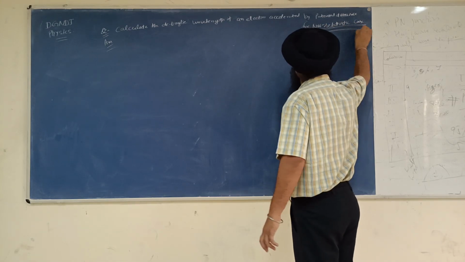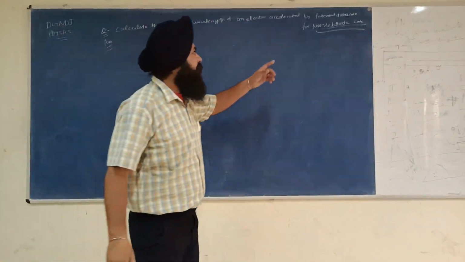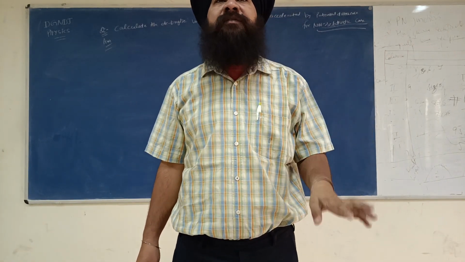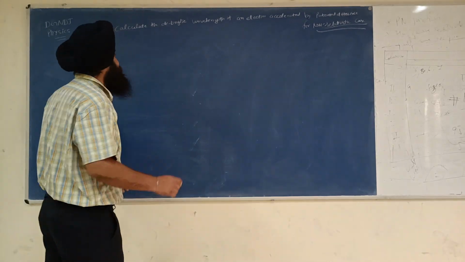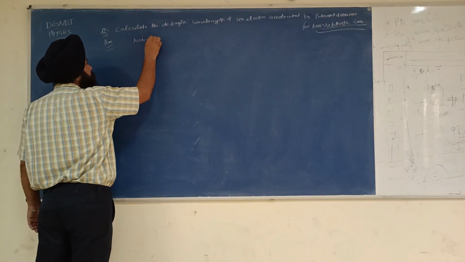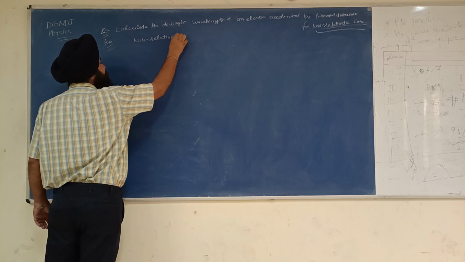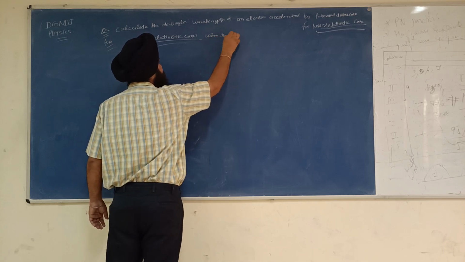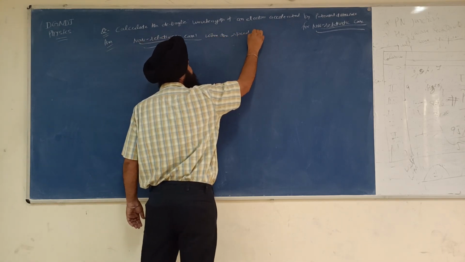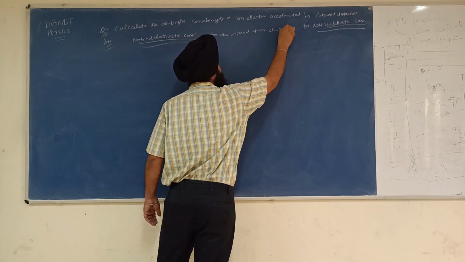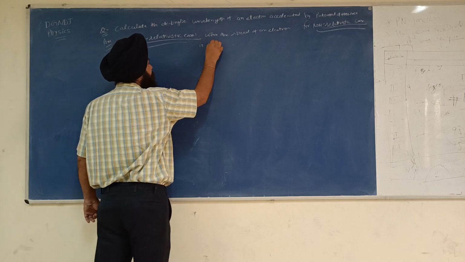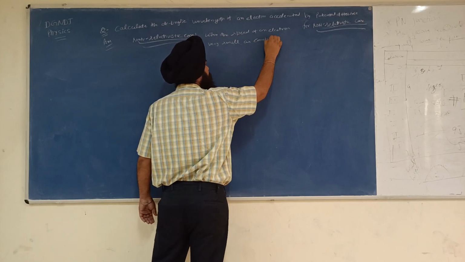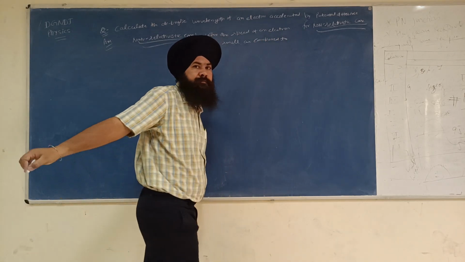Non-relativistic means when the speed of an electron is very small as compared to the speed of light.